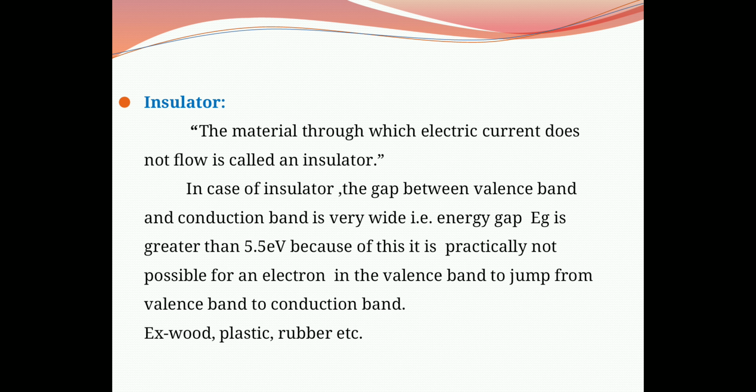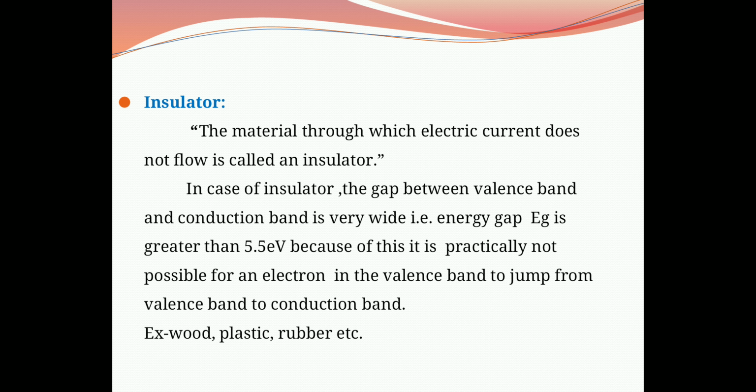Third is the insulator. Insulators are also called bad conducting materials. The material through which electric current does not flow is called an insulator. In the case of an insulator, the forbidden energy gap between the valence band and conduction band is very wide.